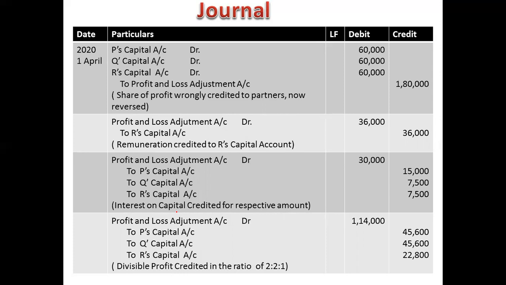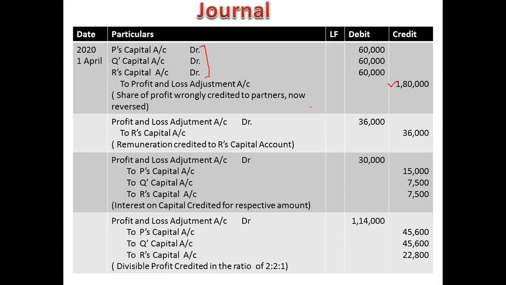So we will take back that profit. When we take back the profit from the partners, the partners' accounts are debited. So the entry is: P capital account debit, Q capital account debit, R capital account debit. We are debiting their accounts because we are taking this amount back: 60,000, 60,000, 60,000, and this amount comes to the profit and loss adjustment account. So in this account, 1,80,000 will come.